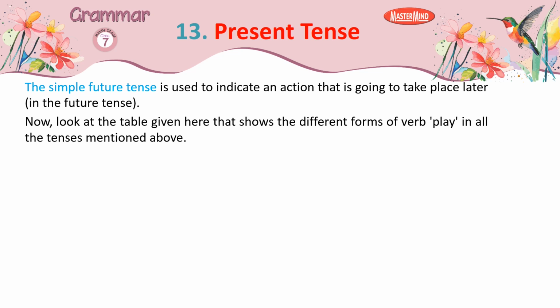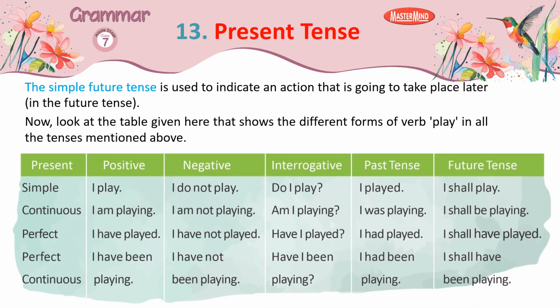Now, look at the table given here that shows the different forms of the verb play in all the tenses mentioned above. Present: positive, negative, interrogative; past tense; future tense. Simple: I play. I do not play. Do I play? I played. I shall play. Continuous: I am playing. I am not playing. Am I playing? I was playing. I shall be playing.